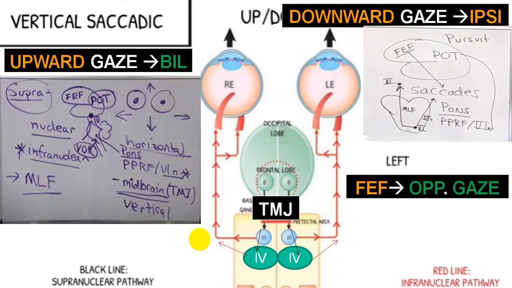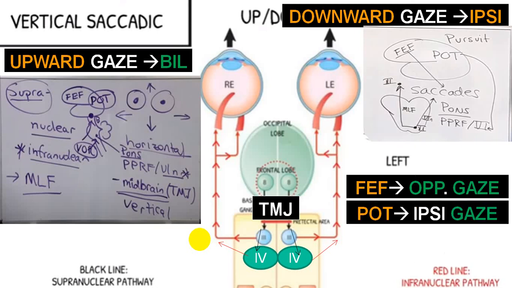The fourth cranial nerve supplies the superior oblique. So in downward gaze, superior oblique and inferior rectus are working, while in upward gaze, inferior oblique and superior rectus are working, which are supplied by the third cranial nerve. So depending upon that, you will have a supply.